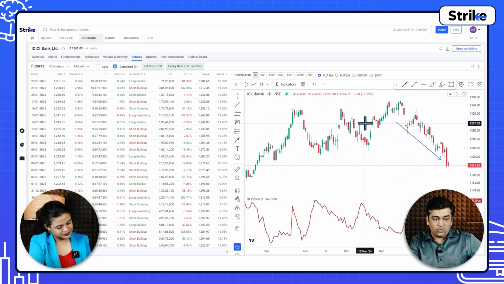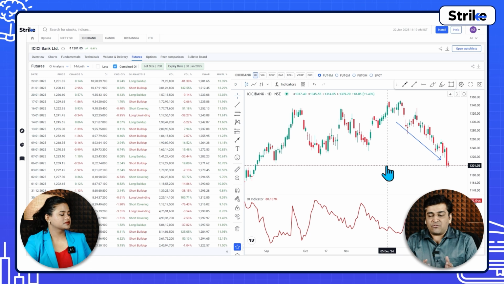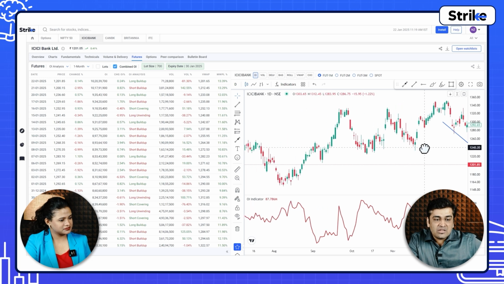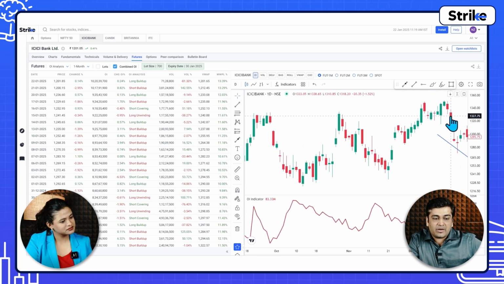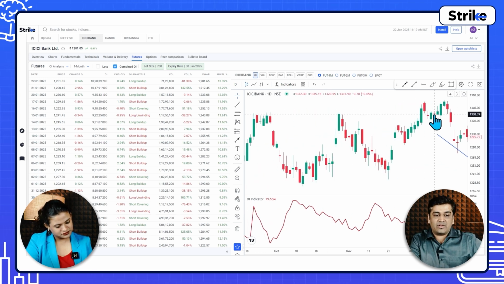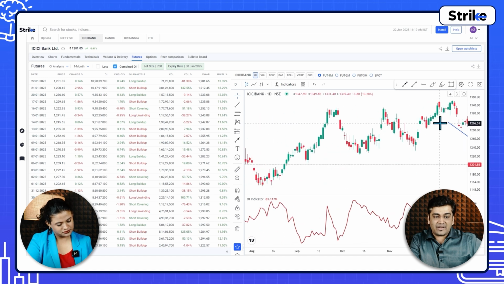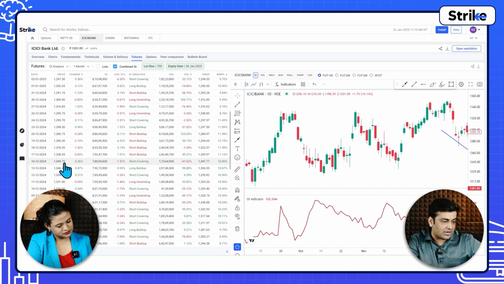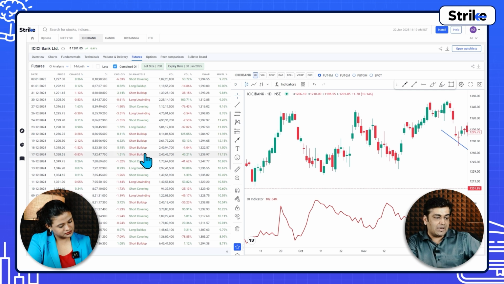When you read this data and you have this stock, at least it will be helpful for you to hedge. ICICI being a portfolio based stock, many people will have the stock in their portfolio. Imagine around the 18th of December, when the prices are already significantly up, there is some short build up.